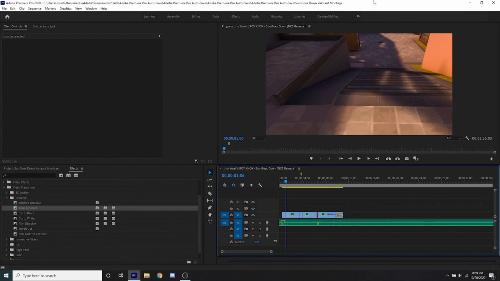But for now, keeping it basic, this is just the basics of the cinematic captures in Valorant, how you can use them to look good in your montages.